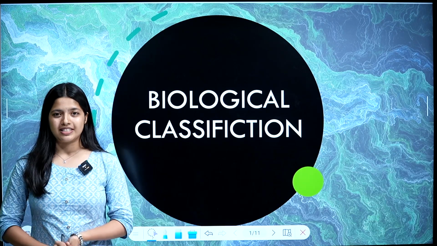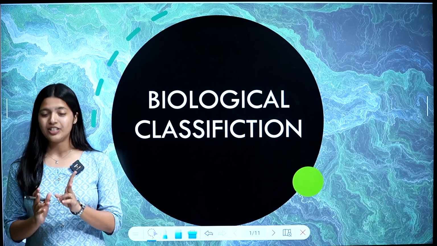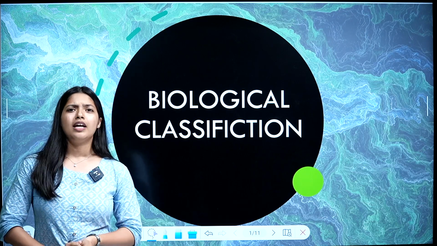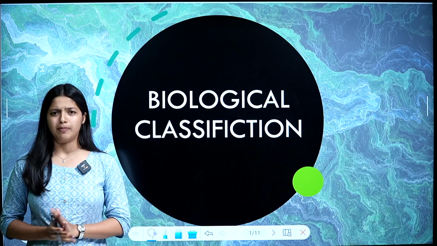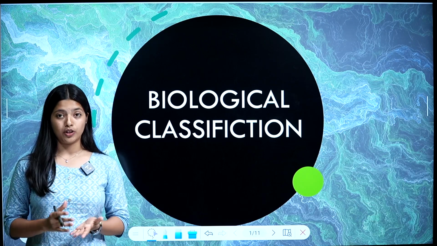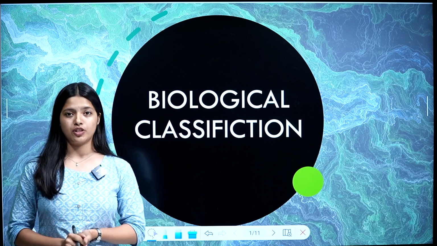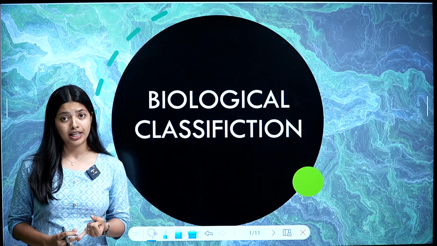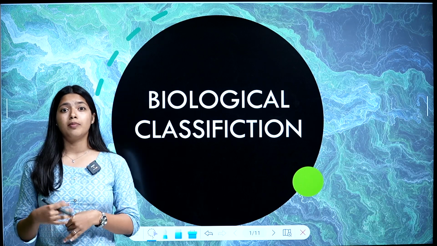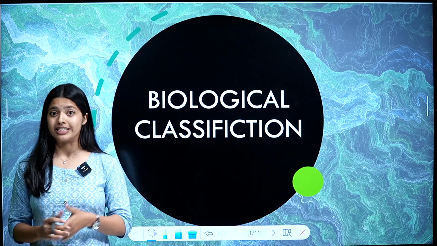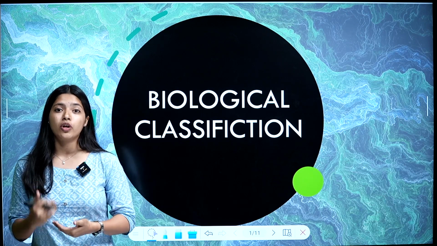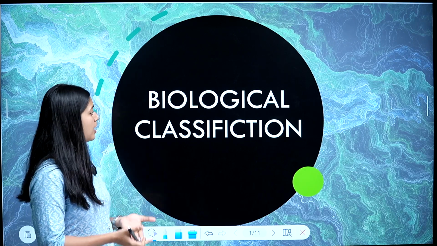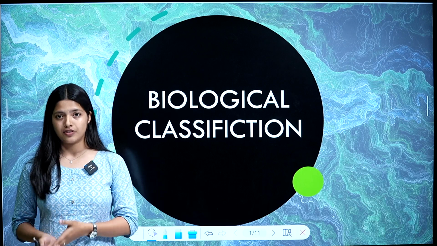Today we are going to discuss our second chapter of the biology textbook, that is biological classification. I hope you all have understood our first chapter, the living world. So this chapter is going to be a continuation of our first chapter. In our first chapter we discussed concepts like what is nomenclature, what is taxonomy, about classification, what is living. So in this chapter we are going to learn how classification is done. So the name of this chapter is biological classification.